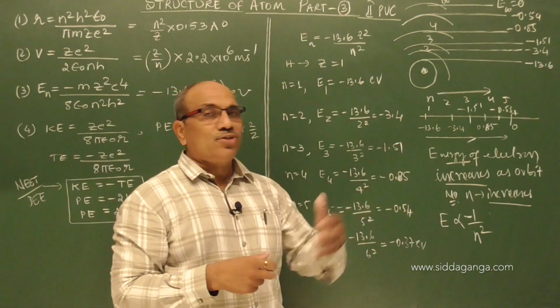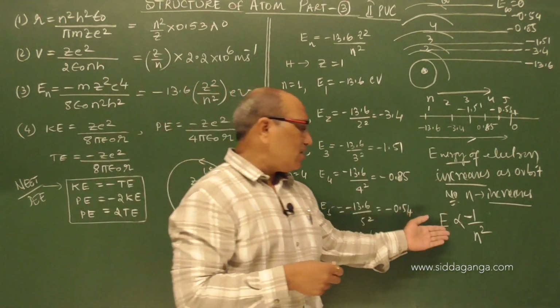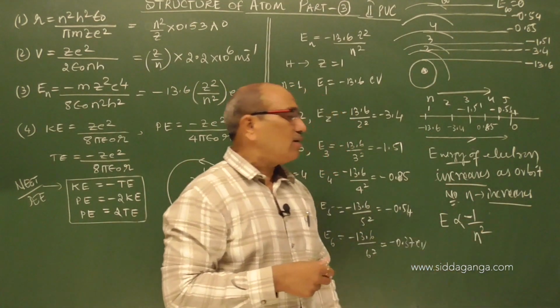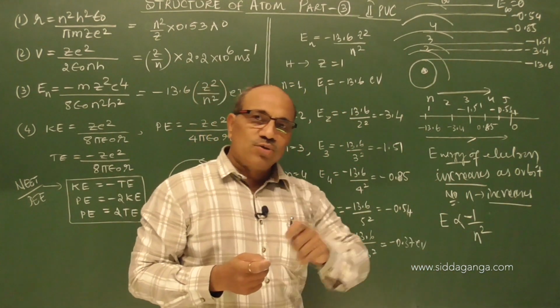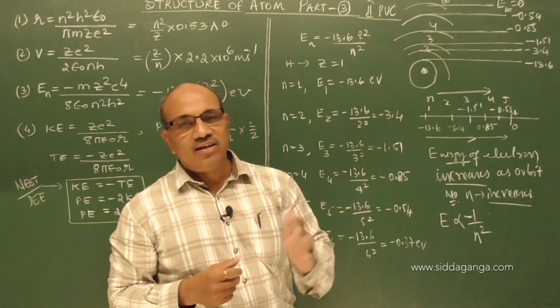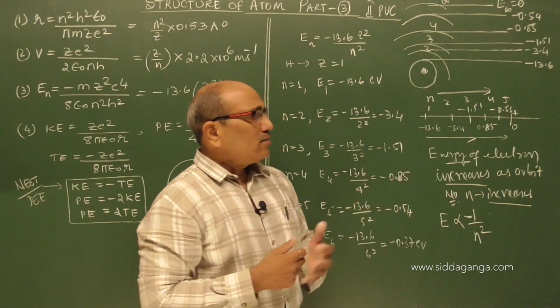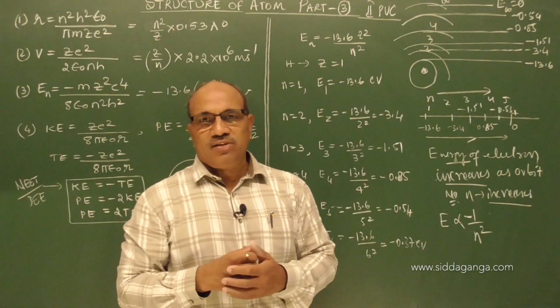Binding energy is positive. If you take binding energy, it appears to be positive here because of plus 1 by n square. Electron energy goes on increasing, but binding energy goes on decreasing. The meaning is here, so you can understand it with a small example.